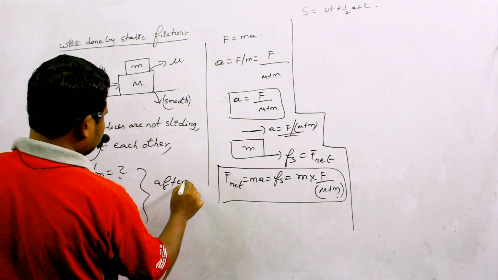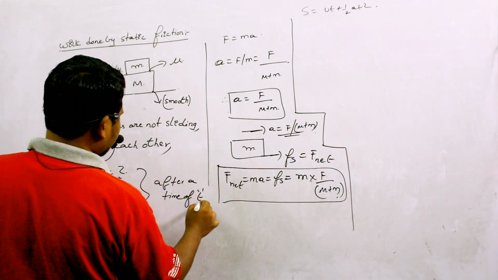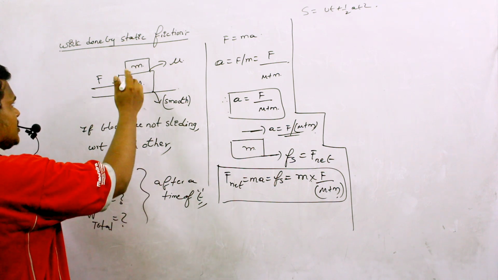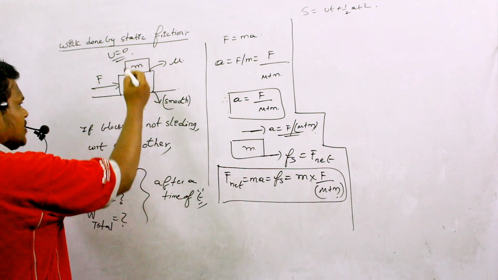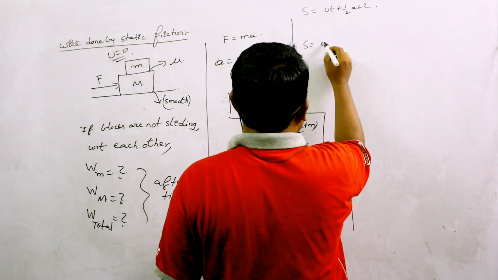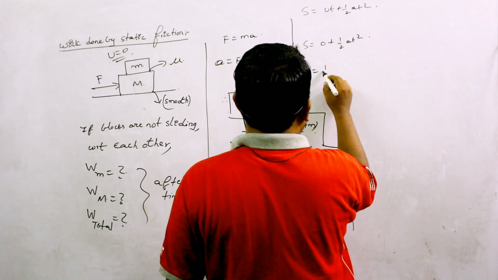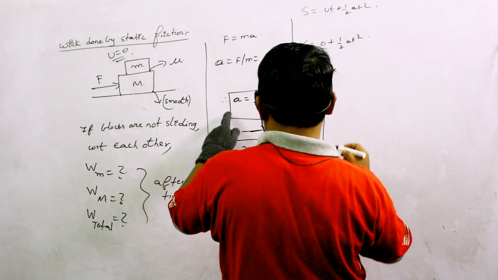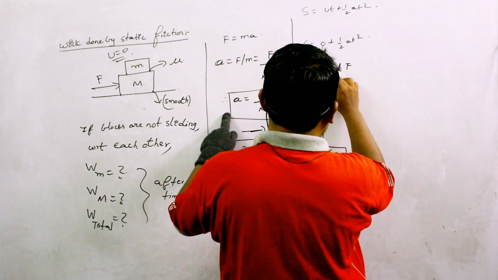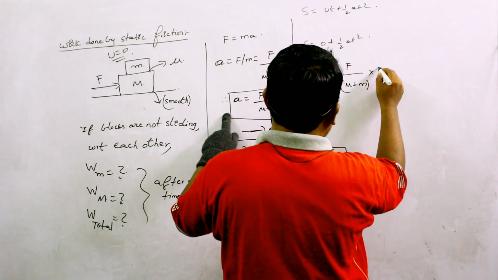And these blocks are starting from rest, initial velocity is 0. So I can write s equals 0 plus half at square. So s equals half into the acceleration already calculated, F divided by M plus m, into t square.